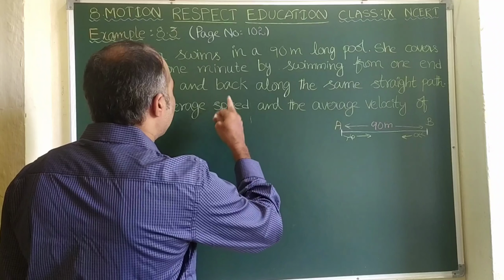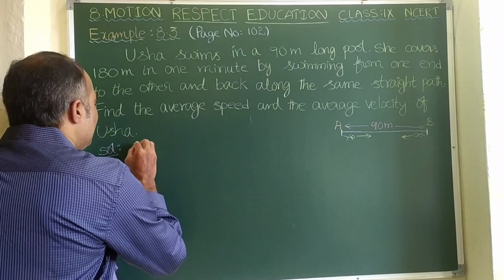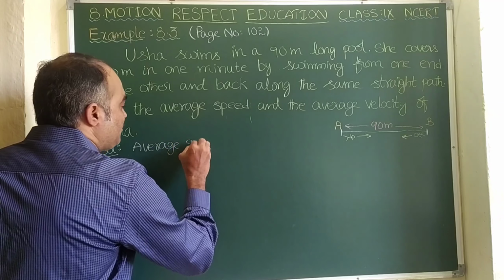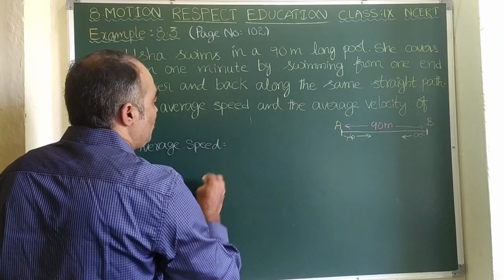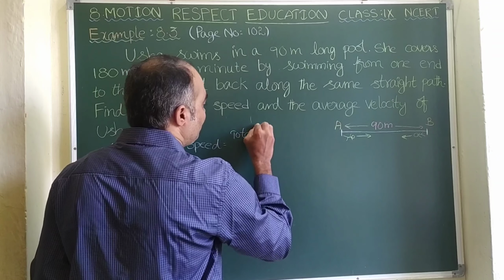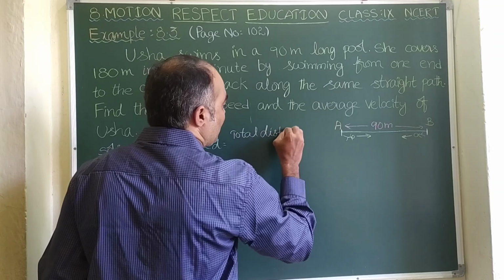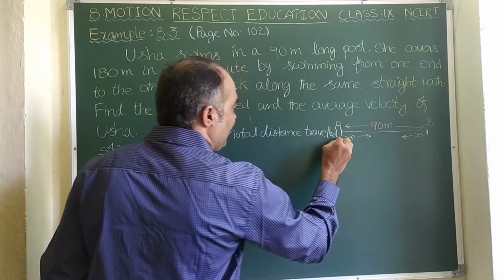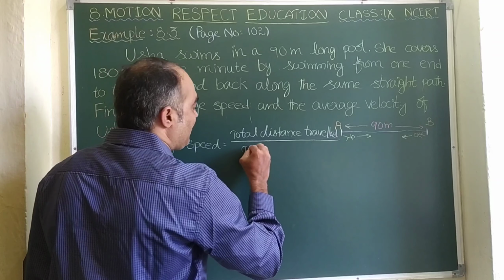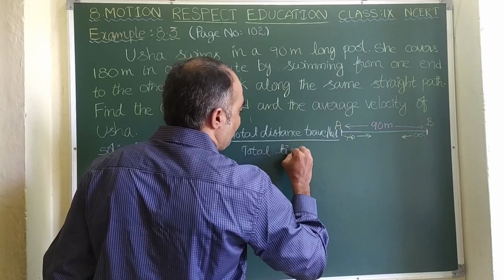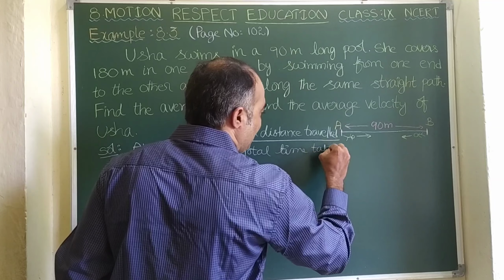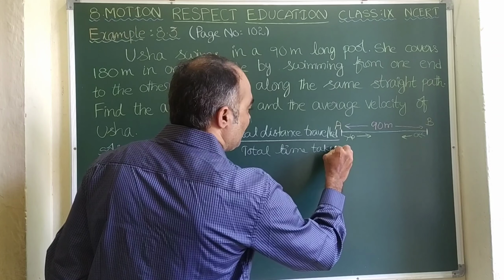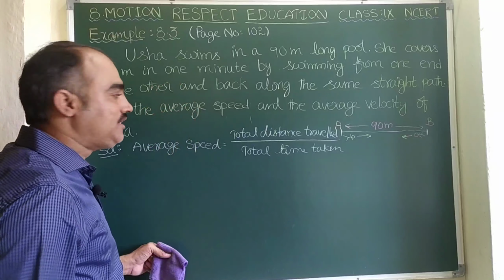As we know, first we are asked to find the average speed. So let us write the formula for average speed. Average speed is equal to total distance traveled divided by total time taken. Let us get this data from the given question.